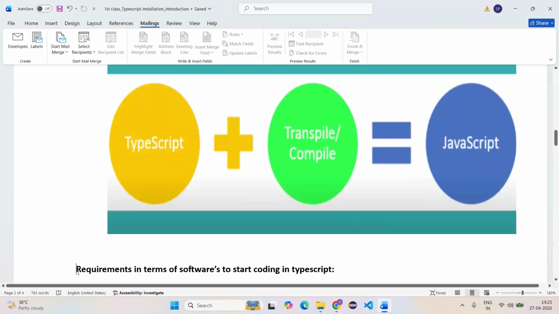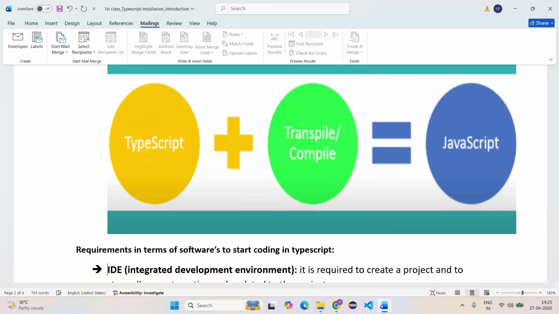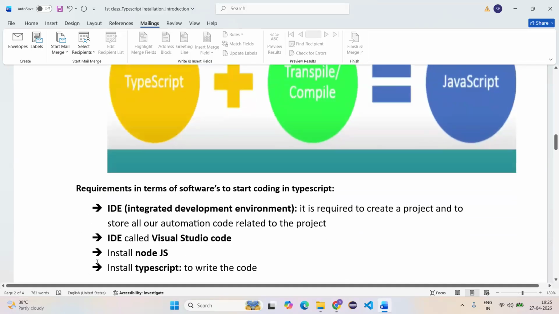Okay, now I'm going to show you what exactly we require. We require one IDE, and we need to install Node.js, TypeScript, and everything. So observe carefully, guys. What are the requirements we have? We need one IDE, an integrated development environment. That IDE we are going to use is Visual Studio Code.